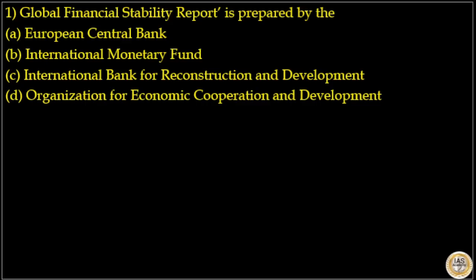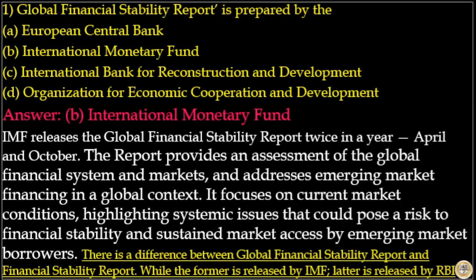Our first question is, Global Financial Stability Report is prepared by, options are European Central Bank, International Monetary Fund, International Bank for Reconstruction and Development, Organization for Economic Cooperation and Development. Here the answer to this question is option B, International Monetary Fund, IMF. IMF releases the Global Financial Stability Report twice in a year, that is in April and in October.